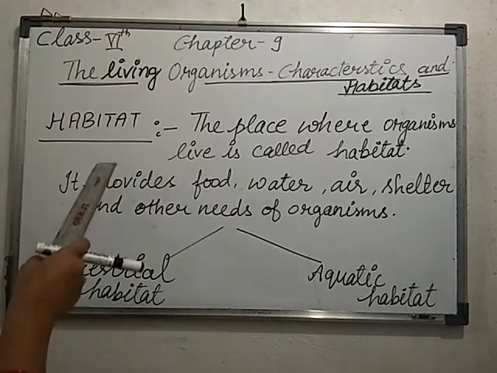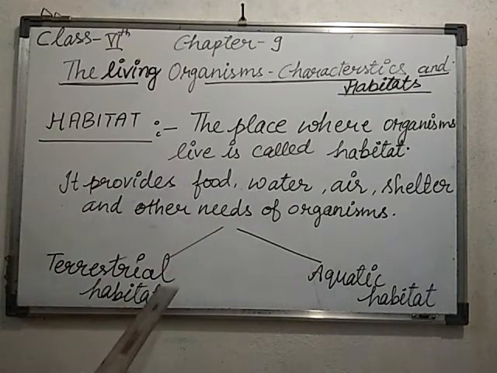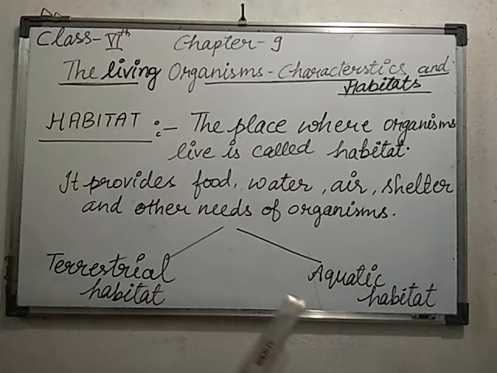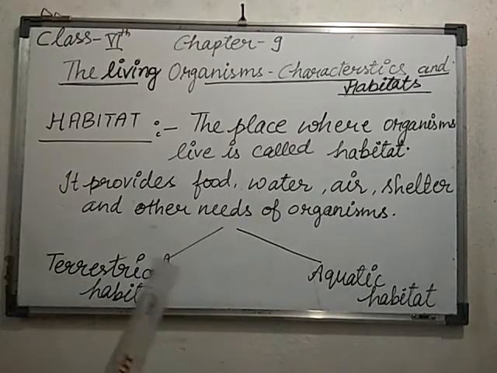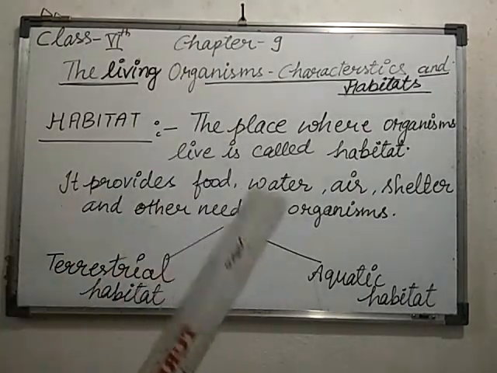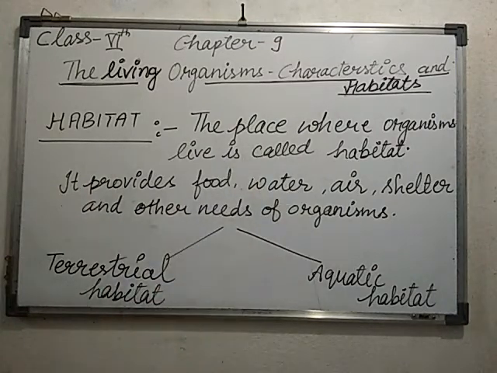Okay students, there are two kinds of habitats that I am going to talk about: the terrestrial habitat and the aquatic habitat. Most of the organisms live in the water. Those animals who live in the water are known as aquatic animals. Those who live on the land are known as terrestrial animals.